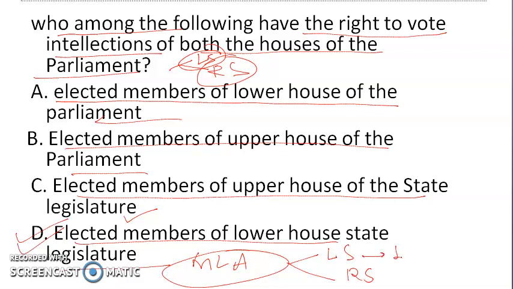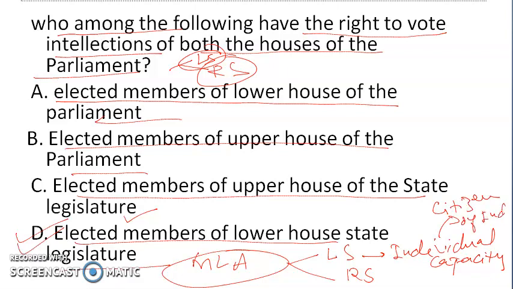For the Lok Sabha they vote in their individual capacity as electors, as an ordinary or general elector, as a citizen of India, while to the Rajya Sabha they vote as an MLA.